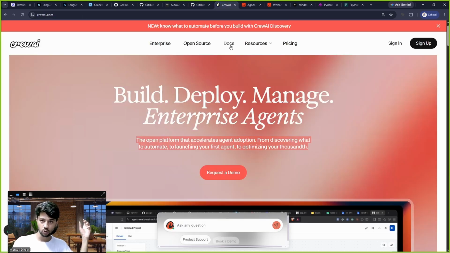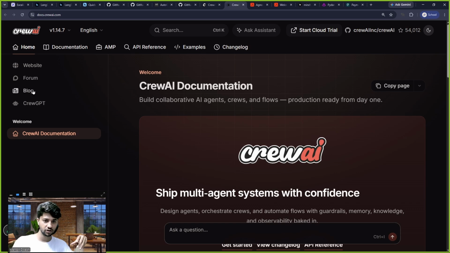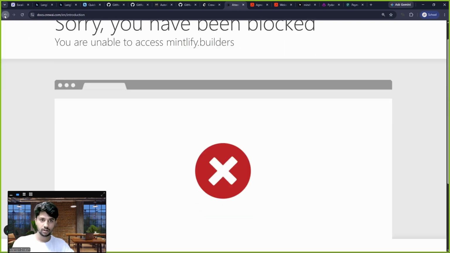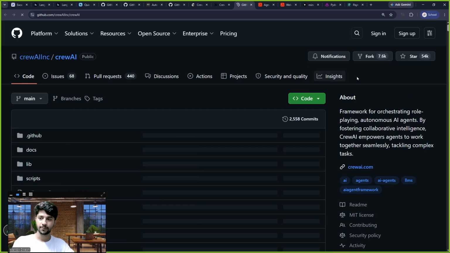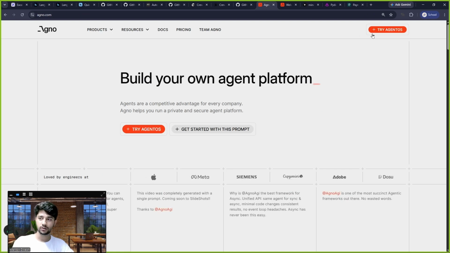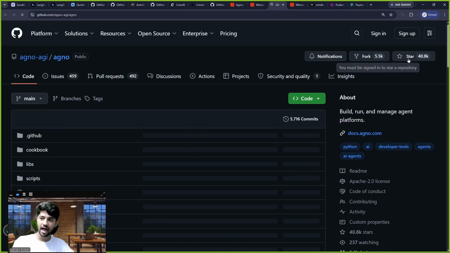Similarly, if we go to the CrewAI docs, we should see a GitHub link somewhere. Let me quickly search introduction. See, it is here itself, and it shows how many stars it has. Let me go here. CrewAI also has 54k stars. If I go to the Agno documentation, Agno has 40k stars.